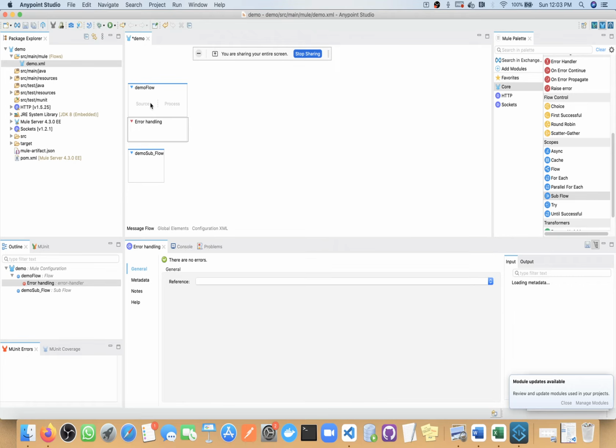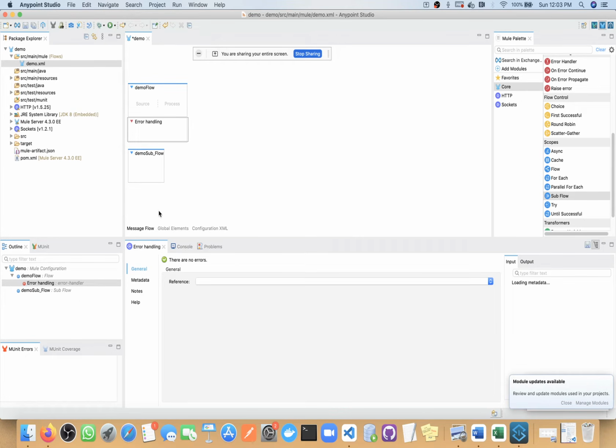I understand that. My question is which one we have to prefer, a private flow or a subflow? It depends on the business scenario. If you need error handling, then you should use a private flow.